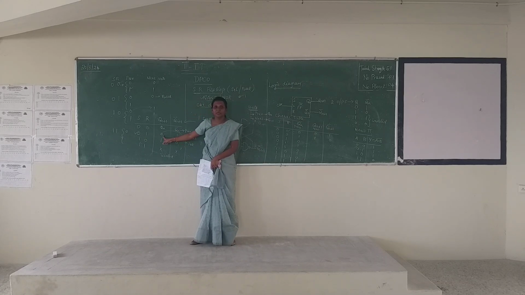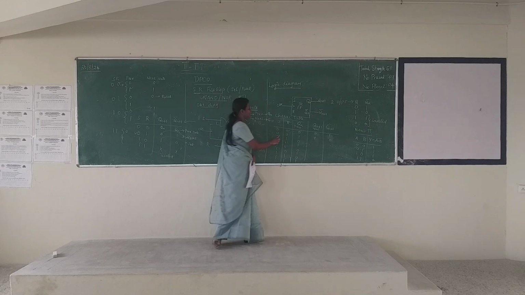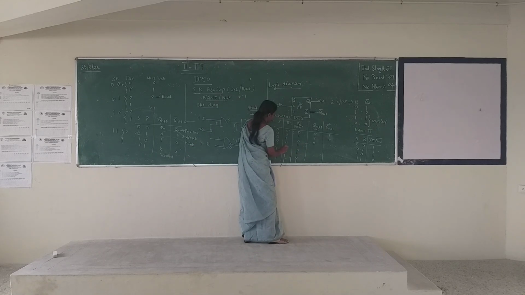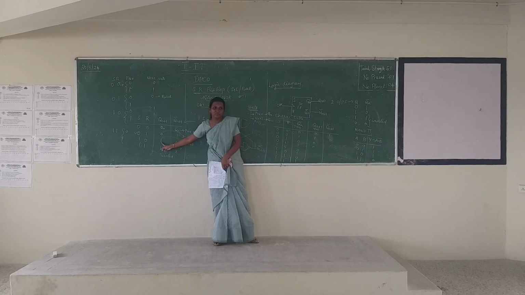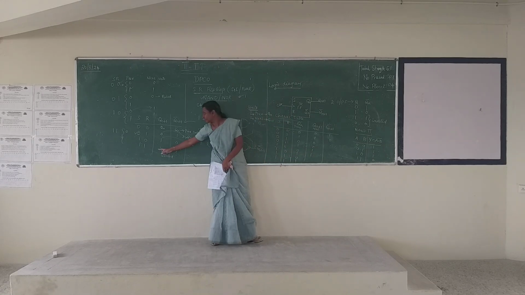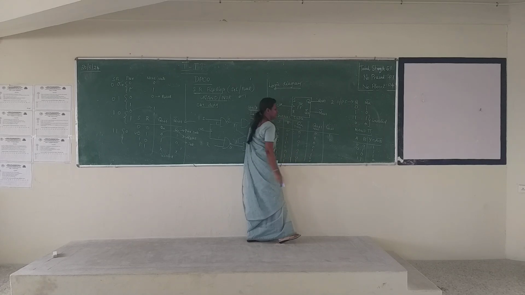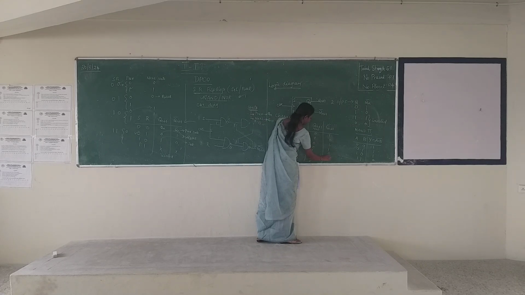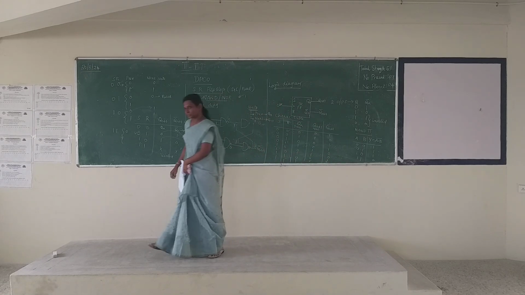What is your output? 0, which is reset. 0 1 is reset. 1 0 is set. 1 1 will be invalid. Okay? This will be your complement. This is your characteristic table.